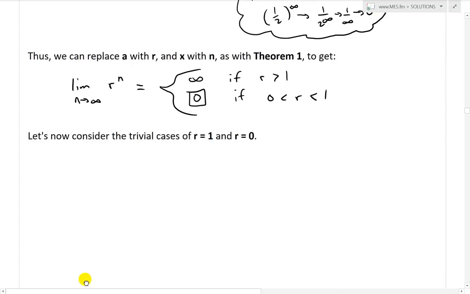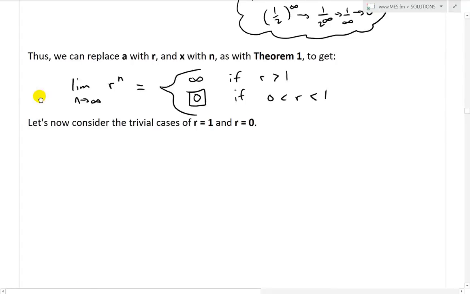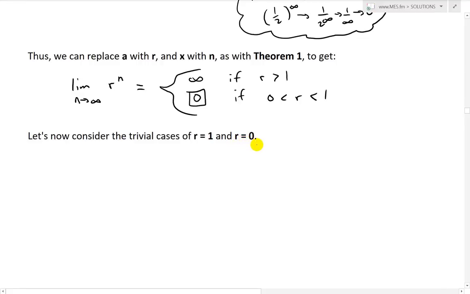And now let's consider the trivial case r equals 1. Let's put this in another space. So r equals 1 and r equals 0. So for r equals 1, what we have is limit as n approaches infinity of 1 to the n, that is just 1. So that is convergent as well, so we have a value there.